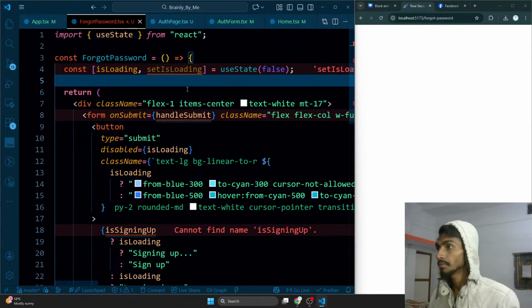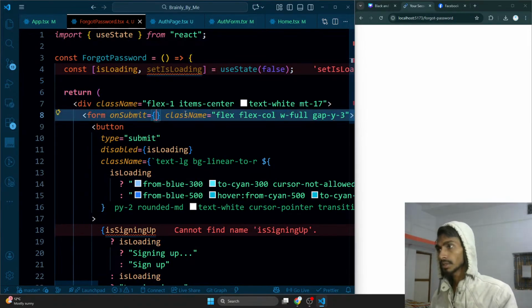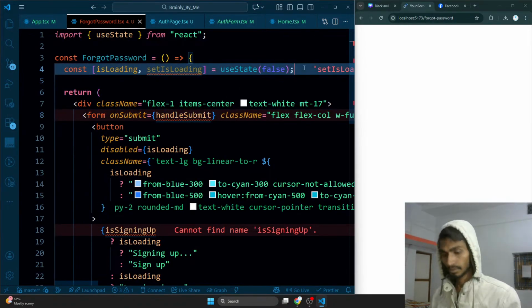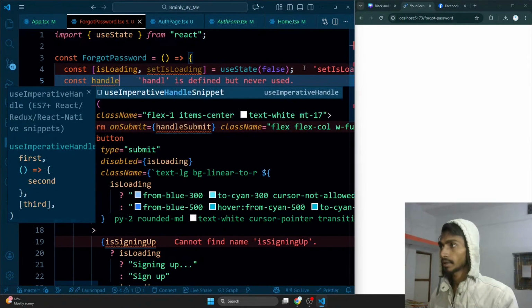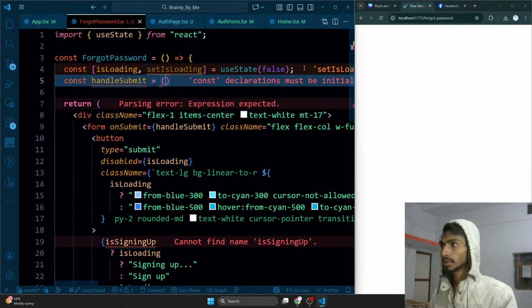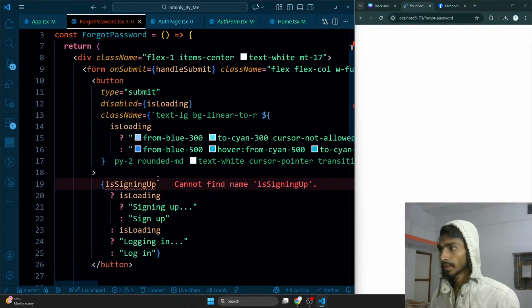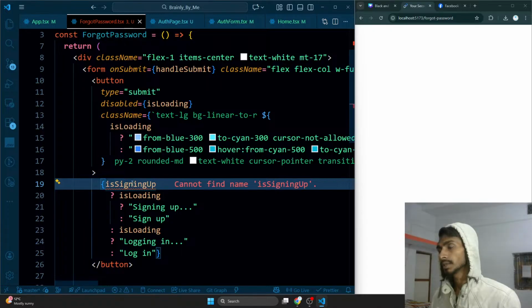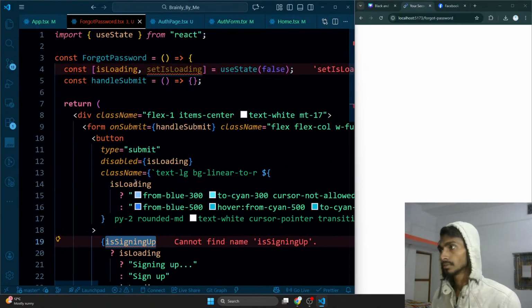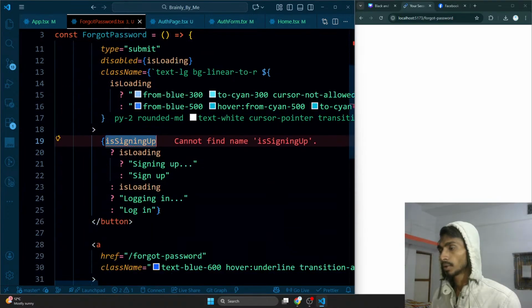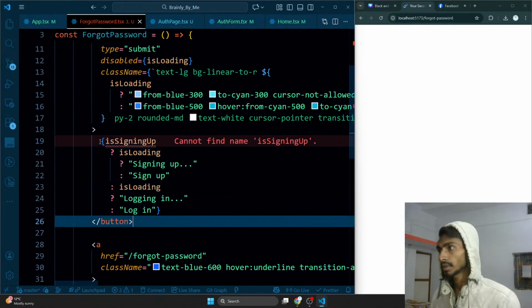At least this is fine. Handle submit. Let's even create that, const handleSubmit, and that's going to be a function doing nothing for now. And then I have something called isSigningUp, whether I'm trying to sign up or not. I don't need this actually, so I can simply get rid of this. This is just a button.